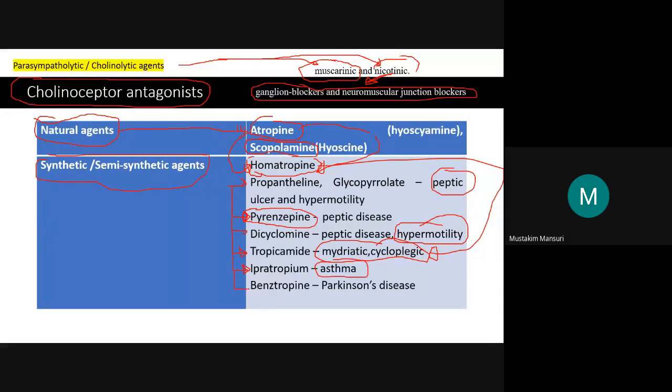Lastly, benztropine, which we have already discussed, is used as an add-on therapy in Parkinson disease, in combination with levodopa. So these are the agents which represent the cholinergic receptor antagonists, or parasympatholytic or cholinolytic agents.